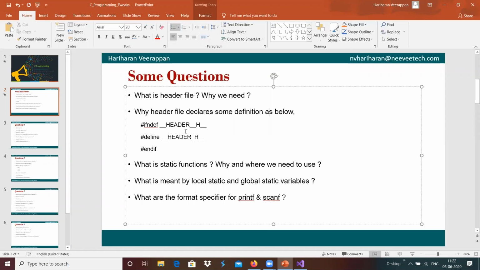The next time you include the same header file in main.c or a.c, the content will not be added again, so multiple definition or multiple declaration errors are avoided.